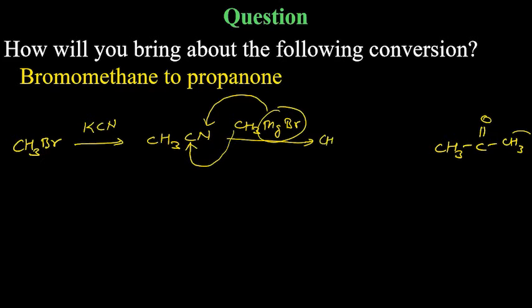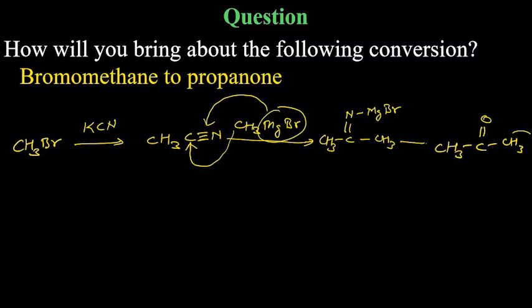So it will be CH3C, and to this carbon you have CH3 attached, and then you have nitrogen. To this nitrogen you will have MgBr attached. Remember, initially it had a triple bond here, but because MgBr is to be connected, one bond was broken and that converted to a double bond, and the other bond was used to connect to MgBr.